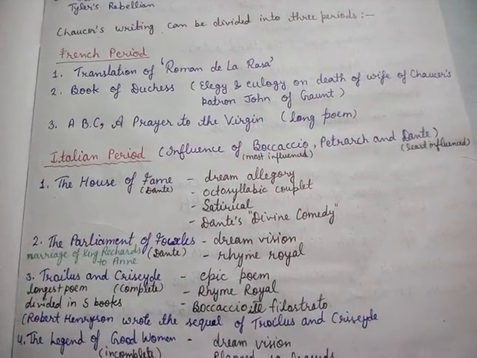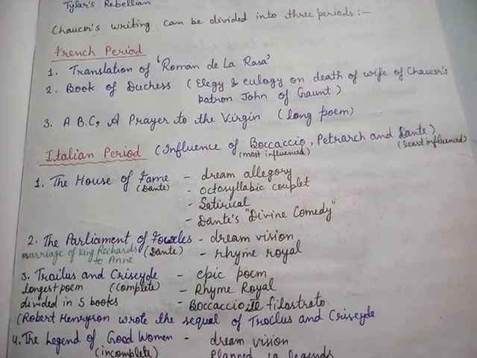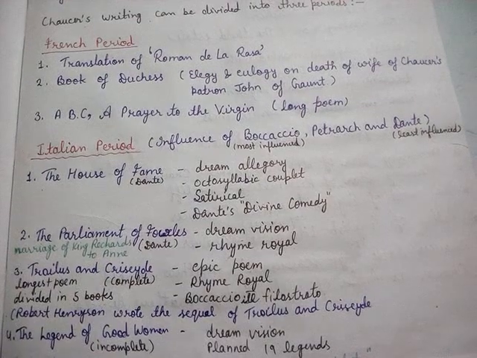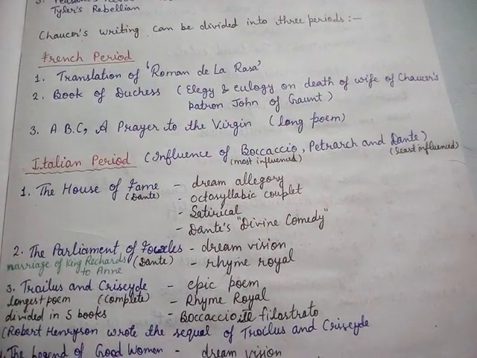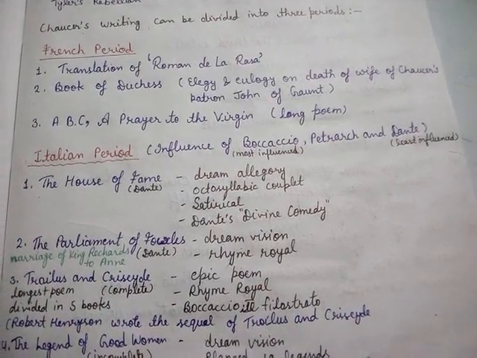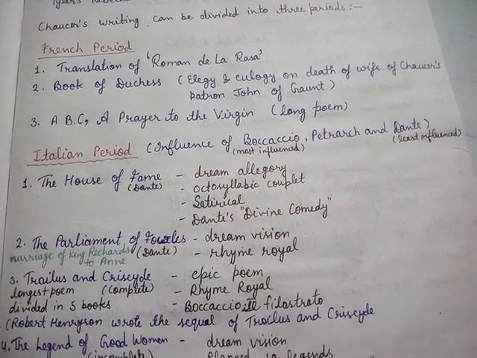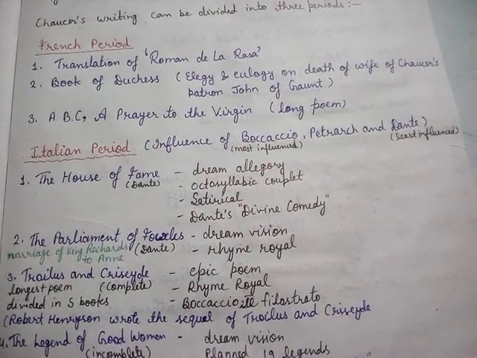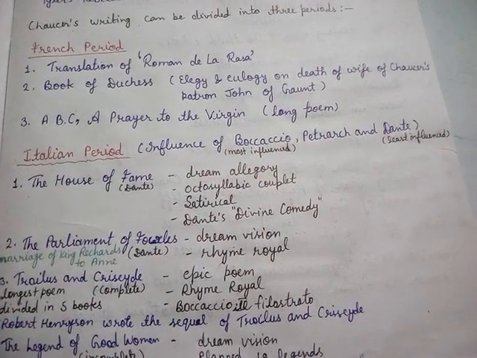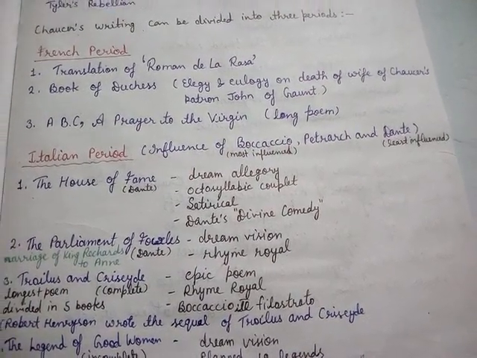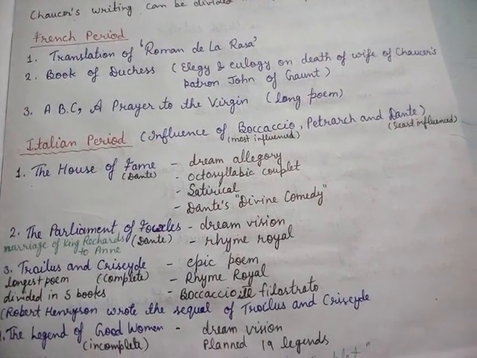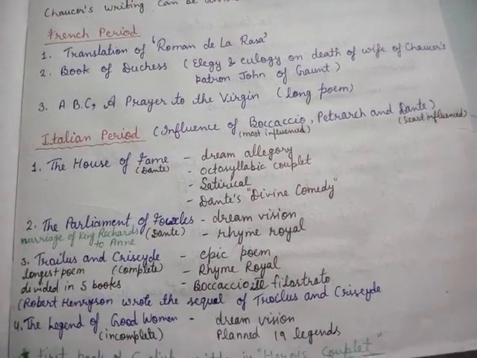During the French period, he wrote many books and some of the important books were the Translation of Roman de la Rose. The most important book which was written during the French period was the Book of the Duchess. It is an elegy and eulogy on the death of the wife of Chaucer's patron John of Gaunt. It was written in octosyllabic rhyme. This is the major book written during the French period. Another book is ABC, A Prayer to the Virgin. It is a long poem.